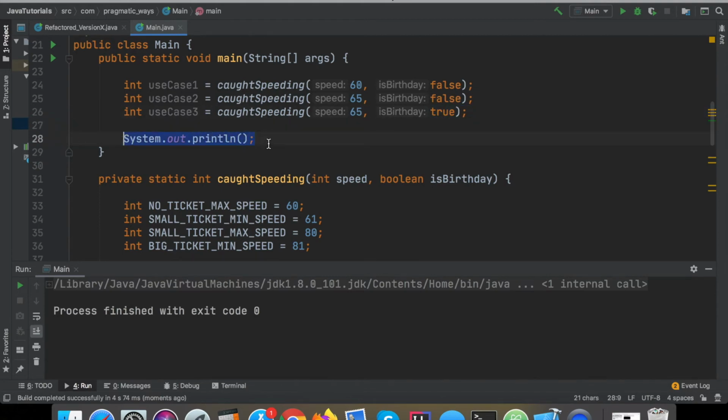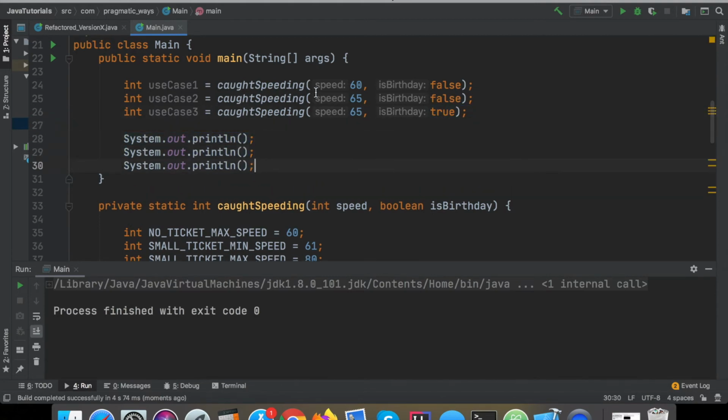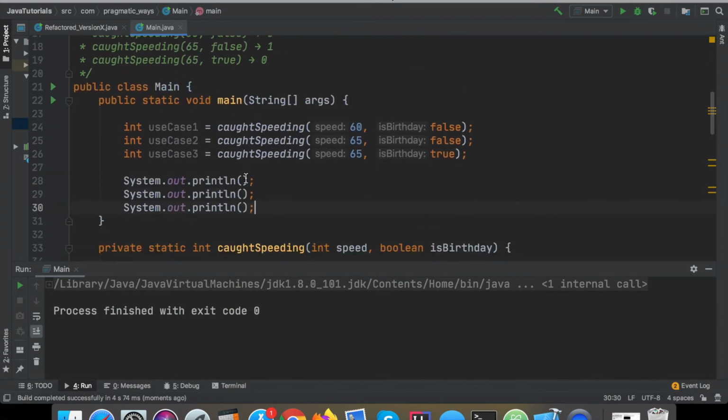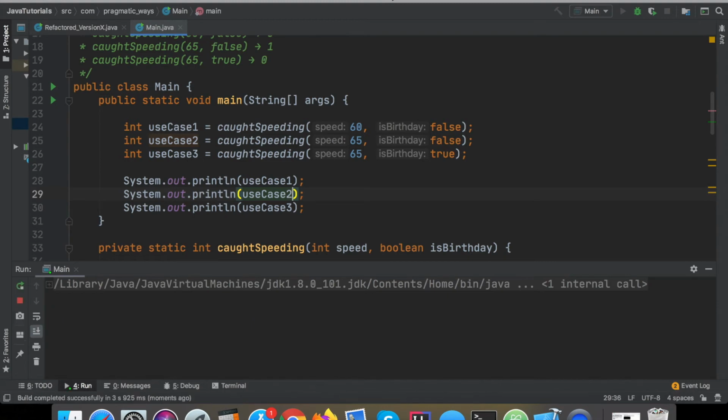It's just I want to follow the program per the actual instruction requirements, and that was supposed to be, this function should be returning a value. But now I could say print out use case 1, print out use case 2, print out use case 3. All right, and there we go. Now I should be able to rerun this program and watch the magic happen. And it should be the same. Yep, 0, 1, 0. So everything still works.